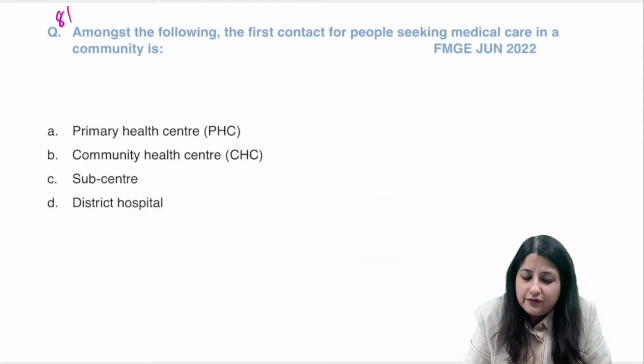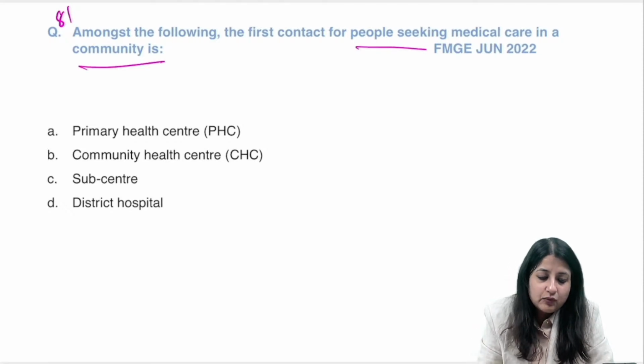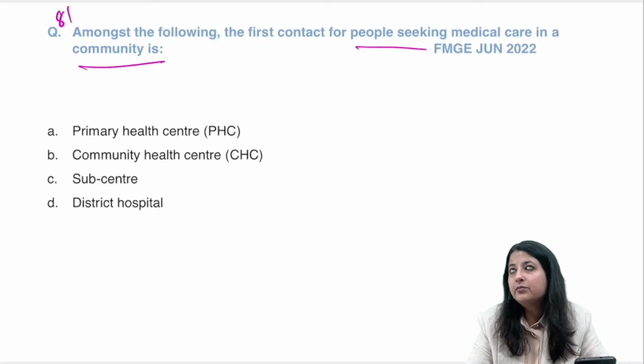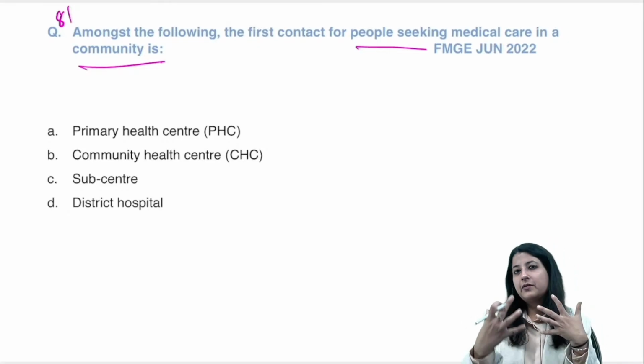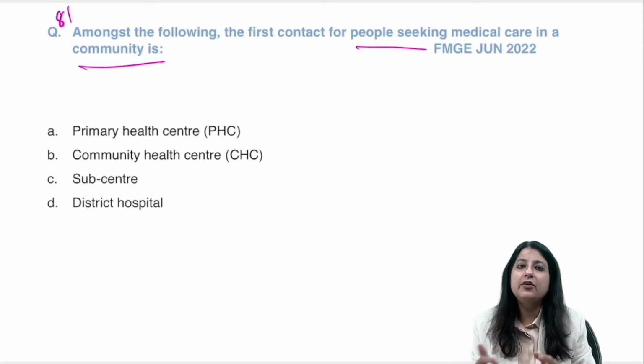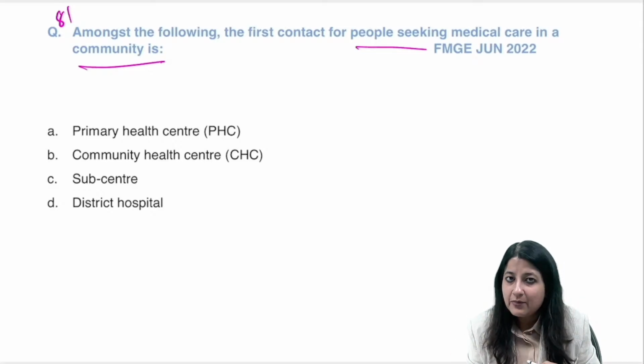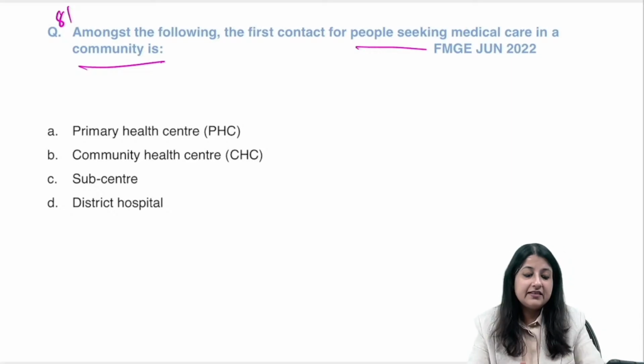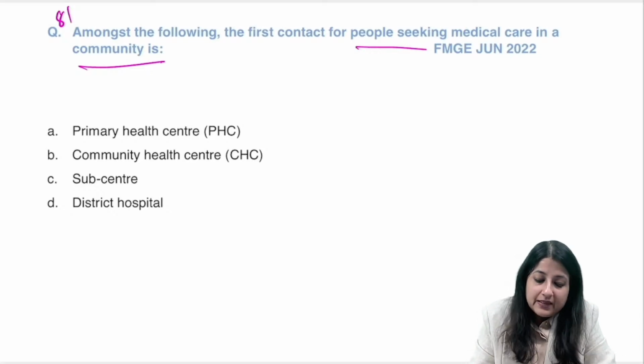Let's go to question number 81. Among the following, the first contact for people seeking medical care in a community is, what is your answer? Suppose I come out from my house, what is that first point of contact? Is it a primary health center? Is it a community health center? Is it a sub-center? Is it a district hospital? People seeking medical care in a community.